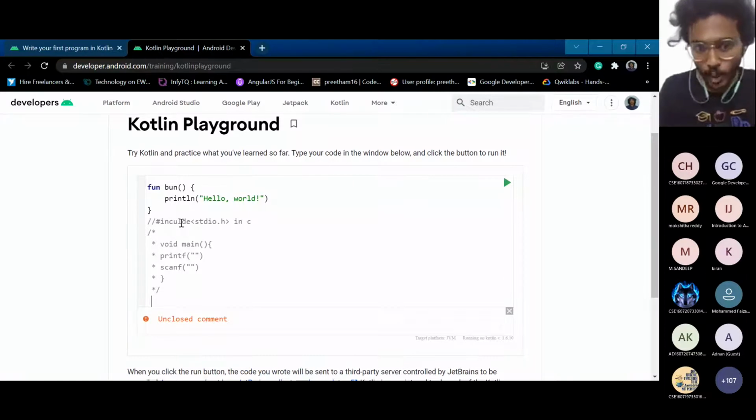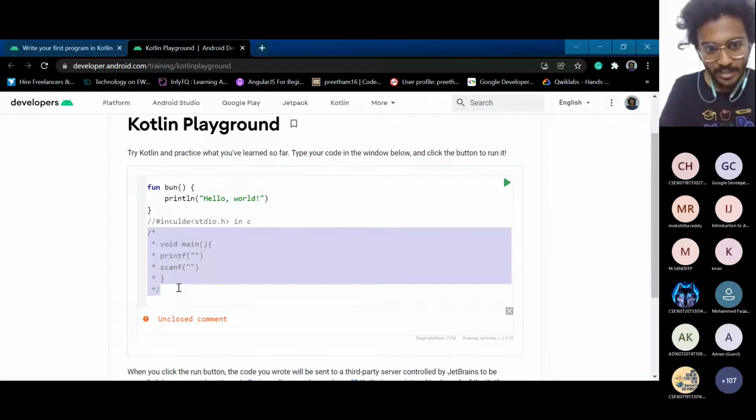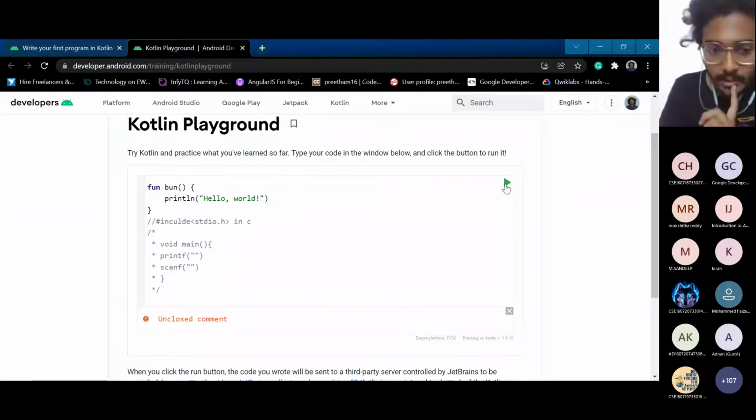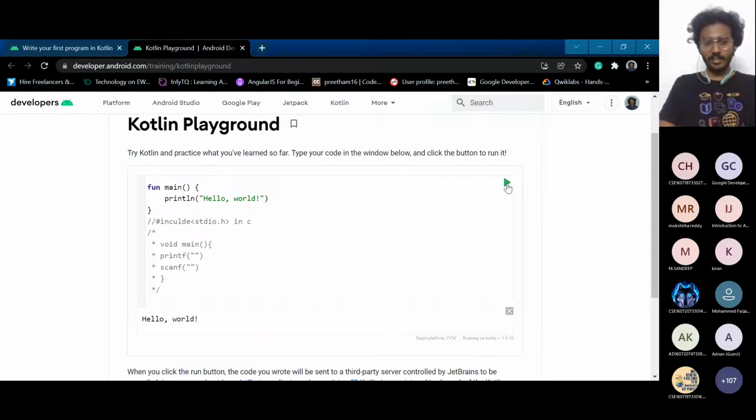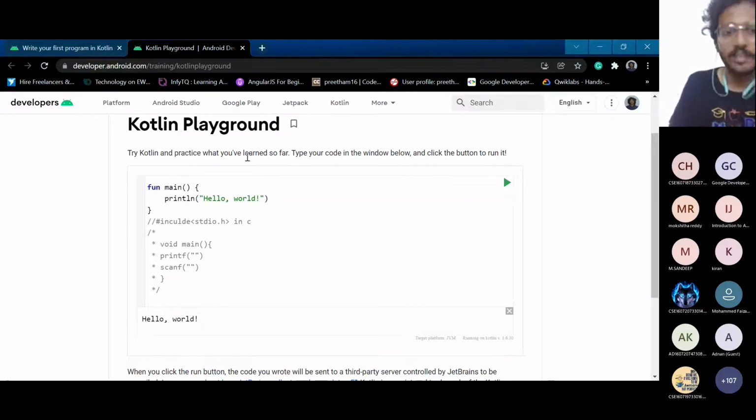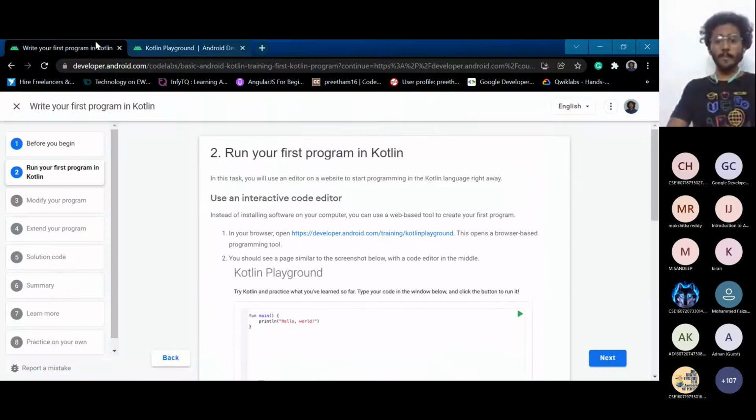See this, this is how a comment looks. This is a single line comment, and for multi-line comments, you can use this. If you run this without a main method, you will get an error. In order to build any project, you have to have this main. So see, you got the output. This fun is a keyword used to represent a function. So this is how the basic code goes.